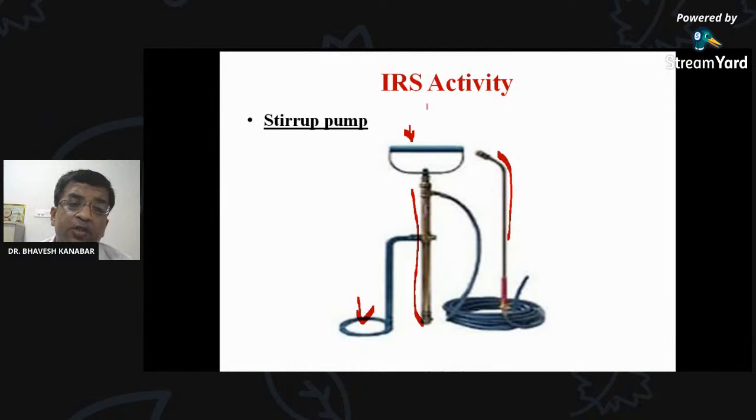When we pull the plunger, the suspension will come inside this barrel. That is like the Holi pichkari, how we use the Holi pichkari, somewhat like that. So while pulling this plunger, the suspension will come inside this barrel, and when we push this plunger, the suspension will go through this plastic tube and into the nozzle.